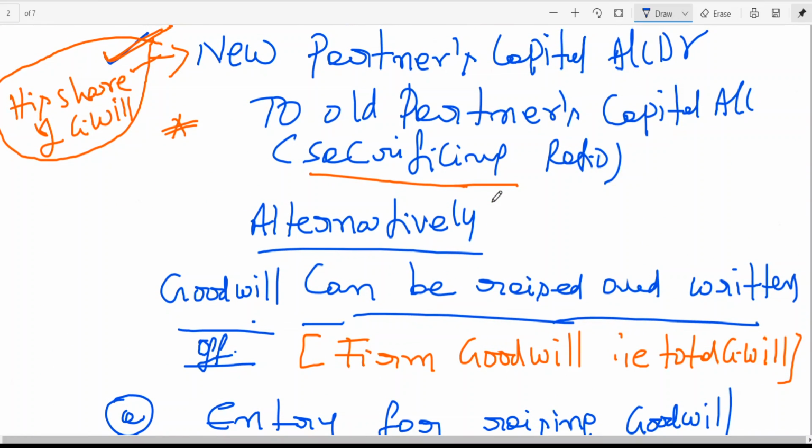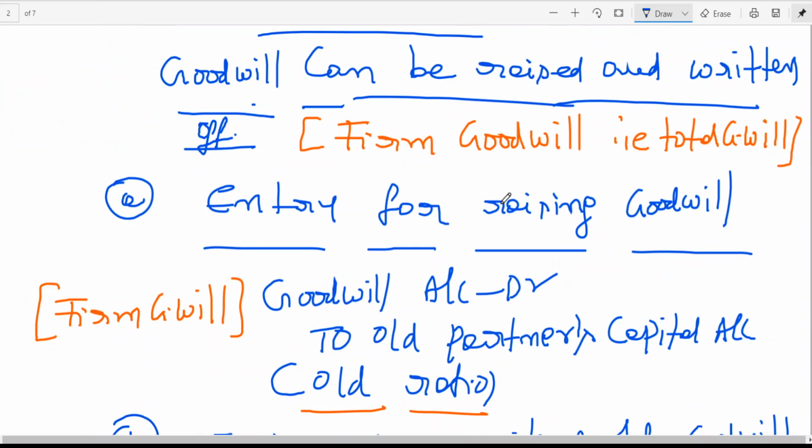I'm not rushing the partnership. You can see I'm giving everything in a detailed manner. You need to practice. I keep repeating that not everything is equally important from the examination point of view, but the concepts will definitely be an advantage. Goodwill entries are important, methods of valuation of goodwill are important, P&L appropriation account is important, methods of capital accounts are important, and the goodwill concept is related to admission, retirement and death of a partner. That is why it has significance.